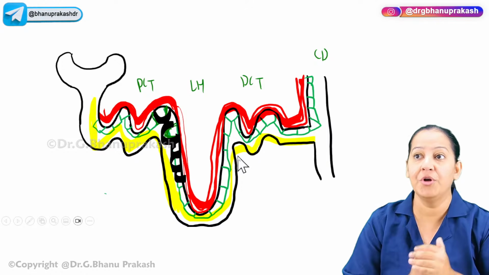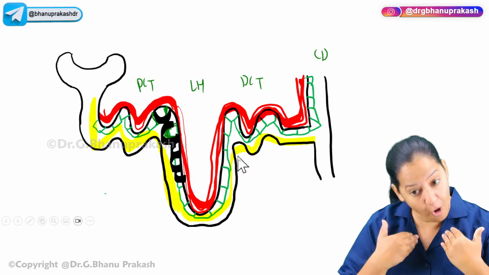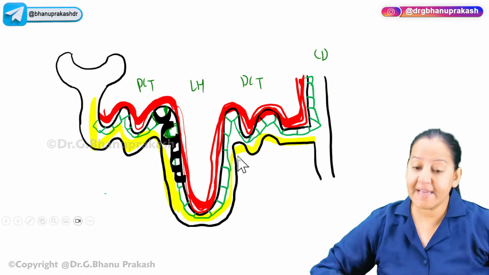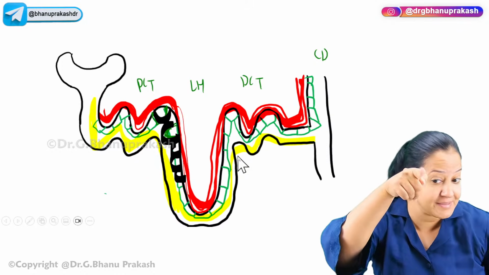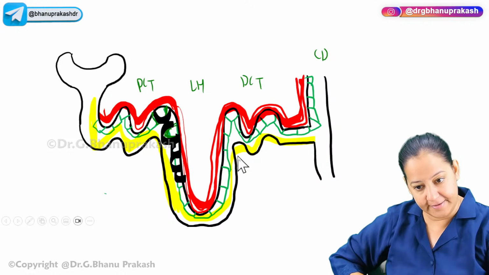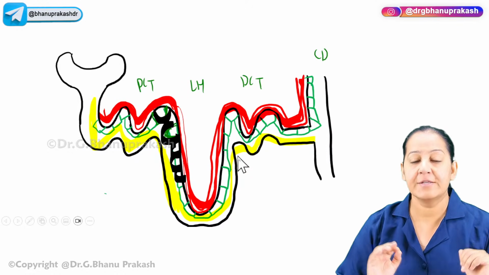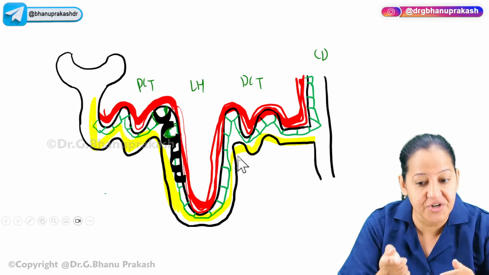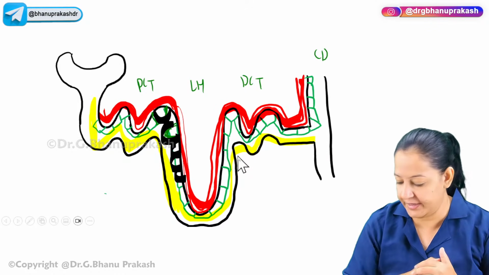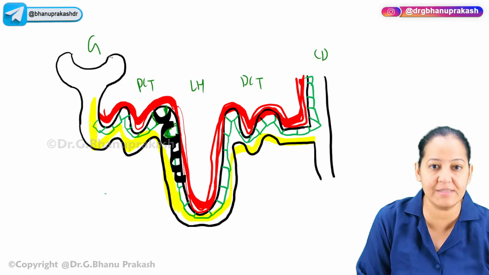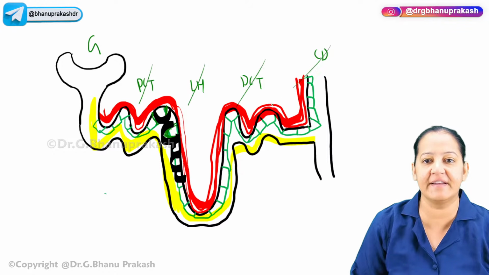Chalo, start karo. Humans, we all have a pair of kidneys, two kidneys, one right, one left. Inside each kidney, we have nephrons. The diagram is in front of you. How many nephrons are present in each kidney? 1 million here, 1 million here, approximately. So we humans have 2 million nephrons. This nephron is the structural and functional unit of the kidney. In the nephron, there are 5 parts. You can see the 5 parts in front of you: glomerulus, PCT, loop of Henle, DCT, and collecting tubule.